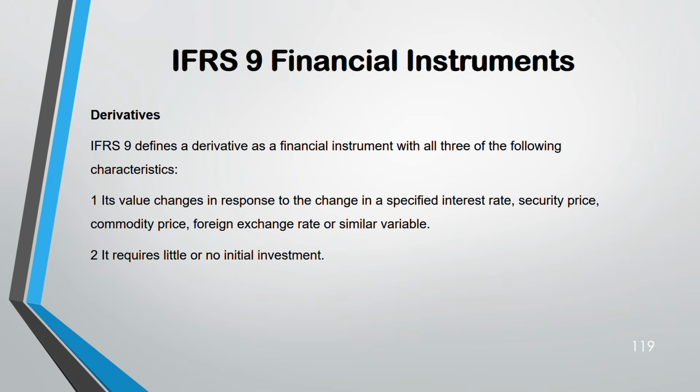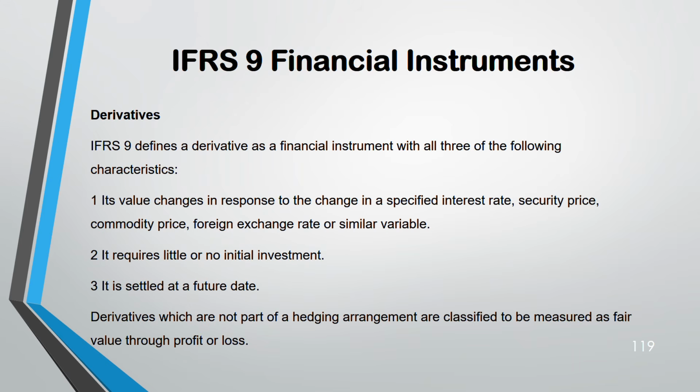Second, the initial investment is very little or none, and it is settled at a future date. And third, it is measured at fair value, and it goes through profit and loss. But that applies to all the derivatives which are not part of a hedging arrangement, that are not there to hedge.